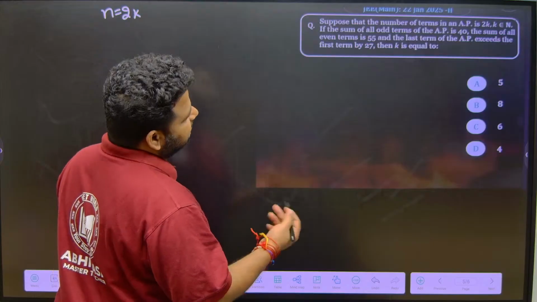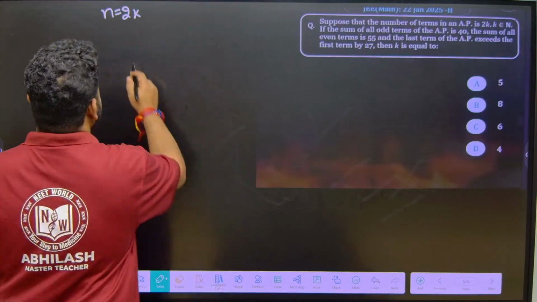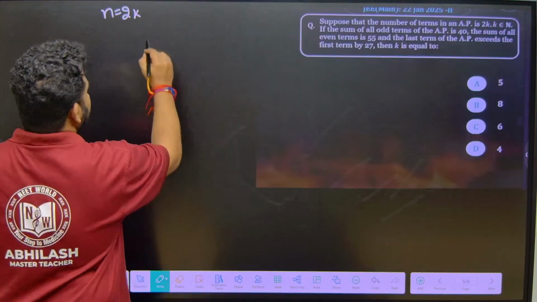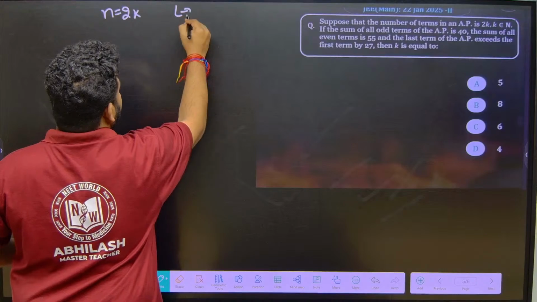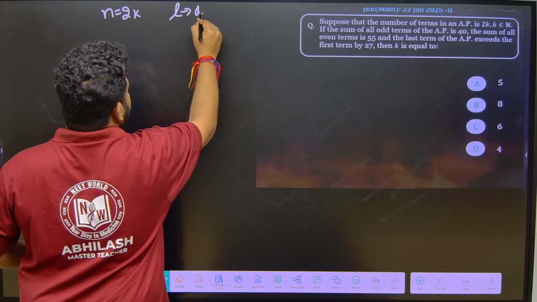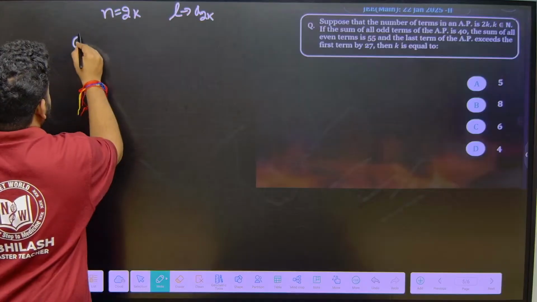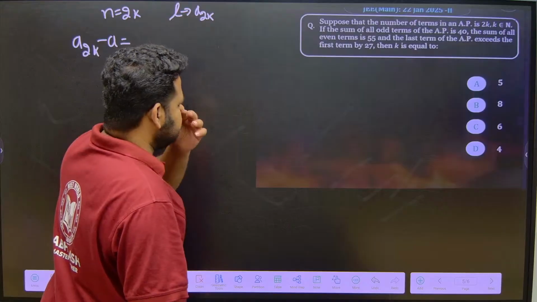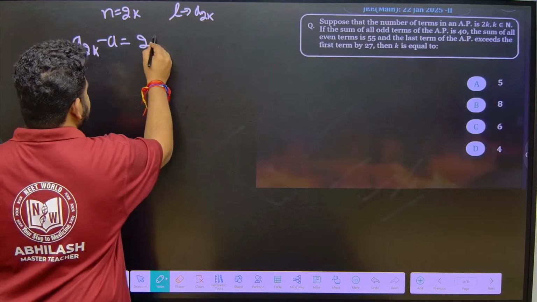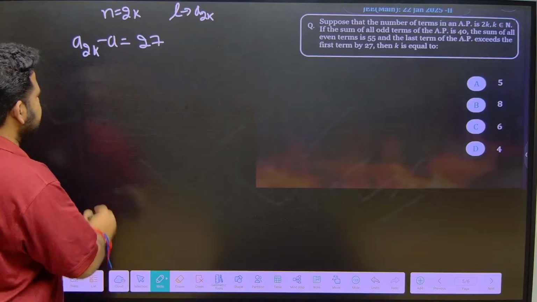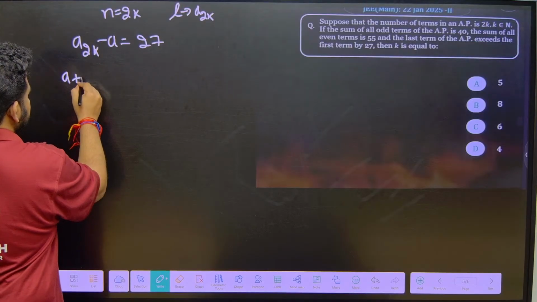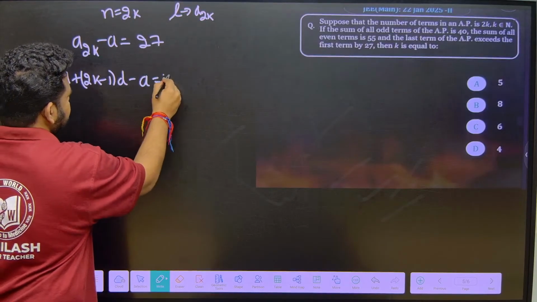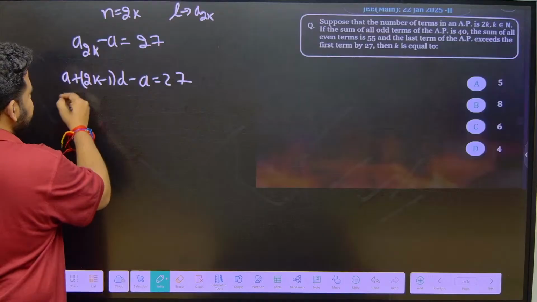They are telling us the last term of an AP exceeds the first term by 27. If the number of terms of an AP is 2k, that means the last term will be equal to A of 2k. So A of 2k minus A is equal to what? They are telling us it is equal to 27. A of 2k I can write as A plus 2k minus 1 into D, minus A, is equal to 27. So A and A will get cancelled.